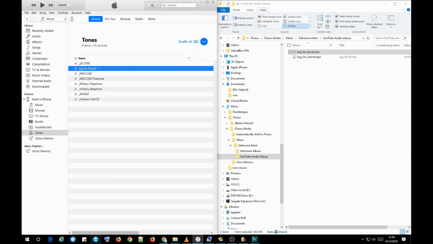And for some reason, it's not showing up in there. Well, then let's go back to that. Okay, so I go back. For some reason, this tones doesn't want to show up to be able to run as a calendar alert, which is, oh yes it does. You just have to go down further to ringtones. I was looking at alert tones, so I just go down to ringtones and select Jog on Gravel. And there's my Jog on Gravel.